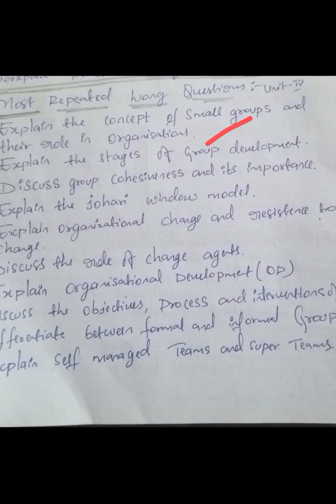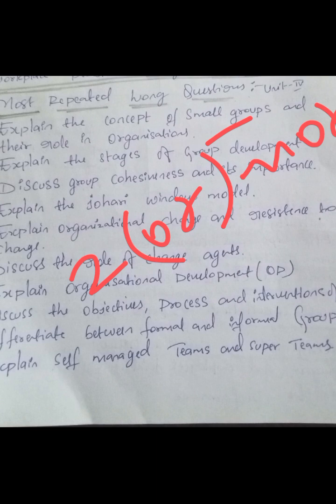The concept of small groups and their role in organizations is this: a group is a collection of two or more people who interact with each other and work together to achieve a common goal.